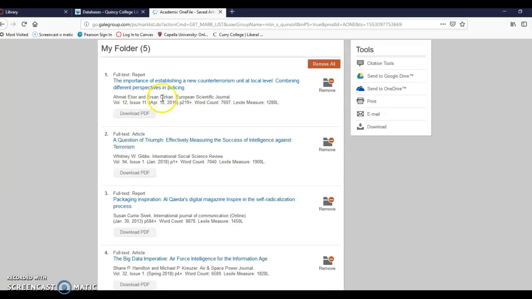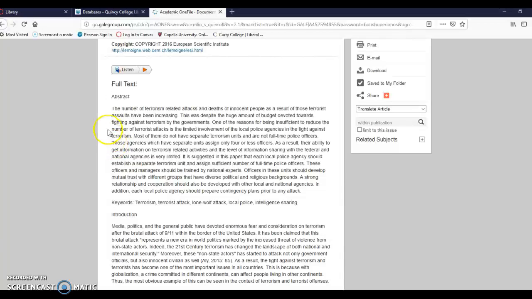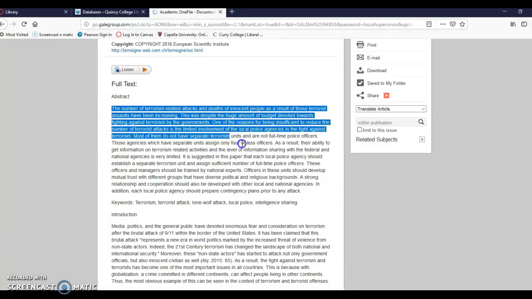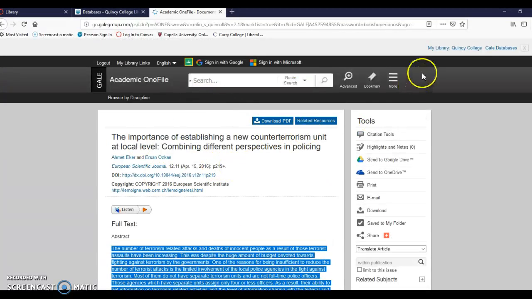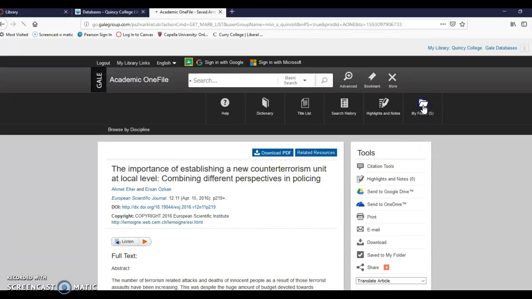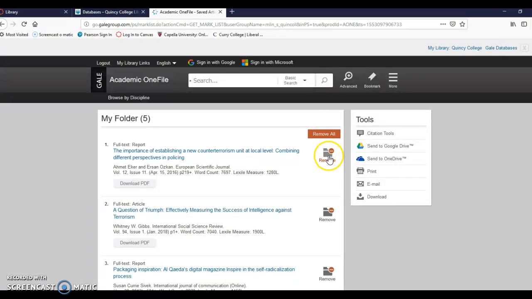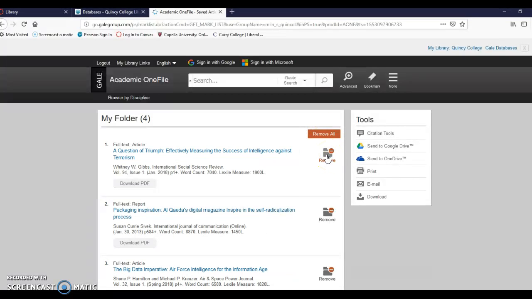Now your job is to jump in here, pick the one that sounds the most juicy to you, and read the first paragraph. You jump in here and read the abstract, and you just ask yourself, does this sound cool to me? Is this what I thought it was, or is this something different? If it sounds cool, this is your article. You're done. If it doesn't, back out, back to the folder. Go back to More, go back to your folder, and if you want to, you can get rid of this article. And now you're down to 4.